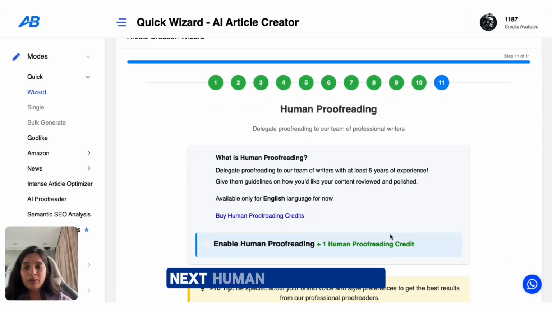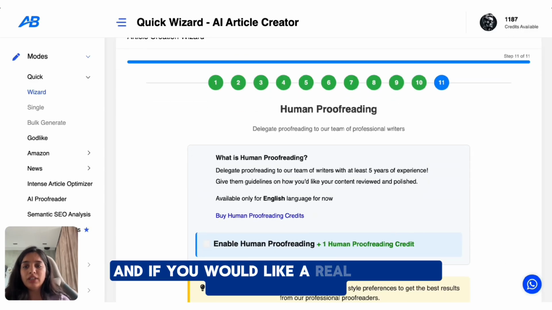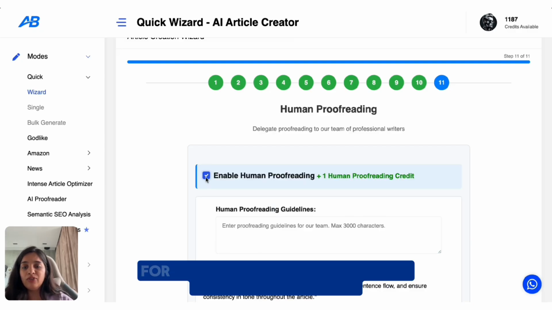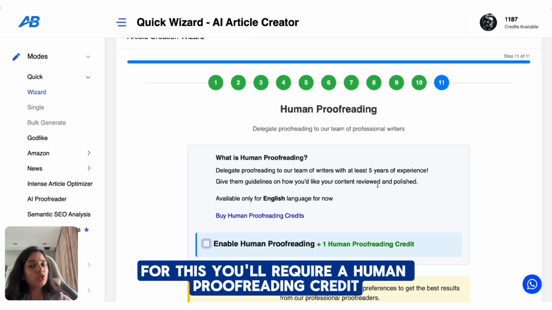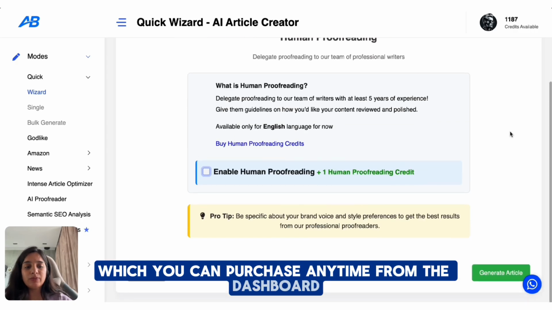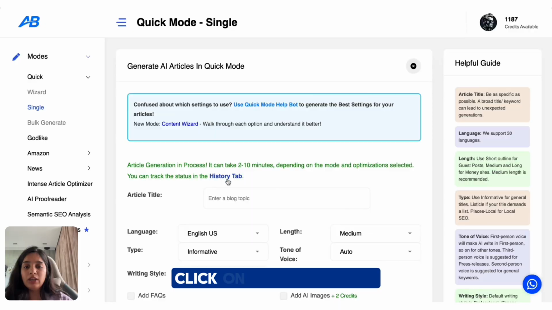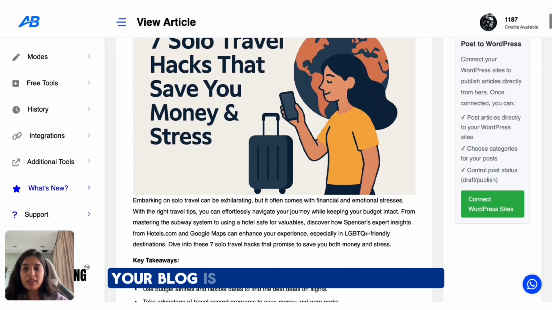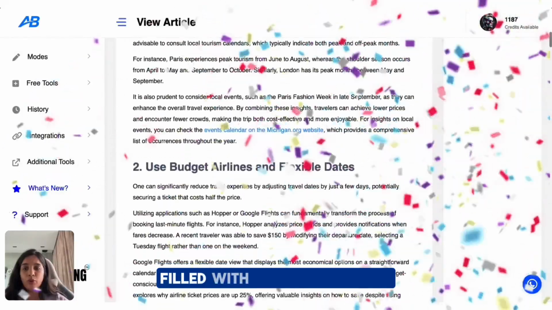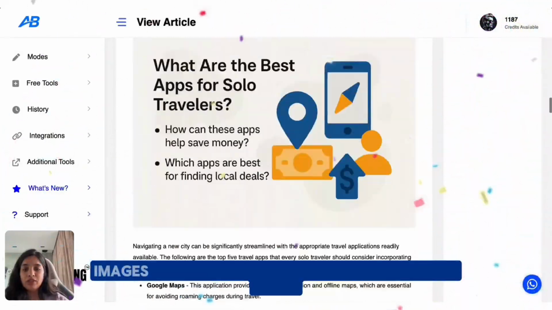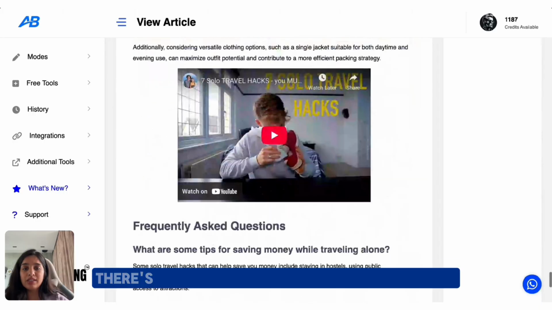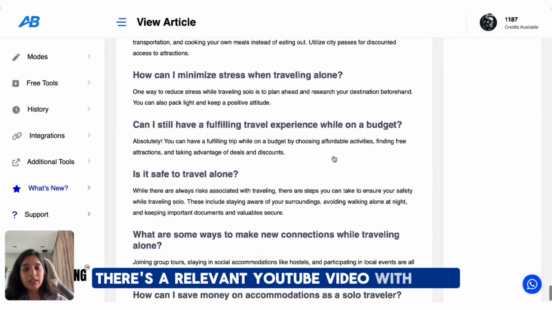Next, human proofreading. If you would like a real editor to check accuracy or do fact checks, you just have to enable this and leave a guideline here. For this, you'll require a human proofreading credit which you can purchase anytime from the dashboard. Now hit generate article, click on the history tab, scroll down and click on the view icon here. Blog is ready with SEO structure, filled with proper headlines, images, and infographics. And if you scroll down, there's a relevant YouTube video with FAQs.